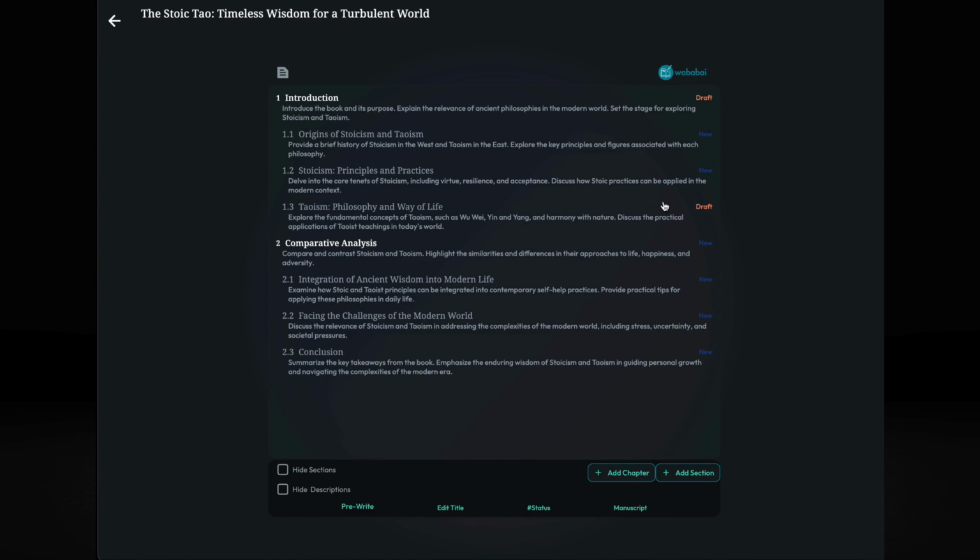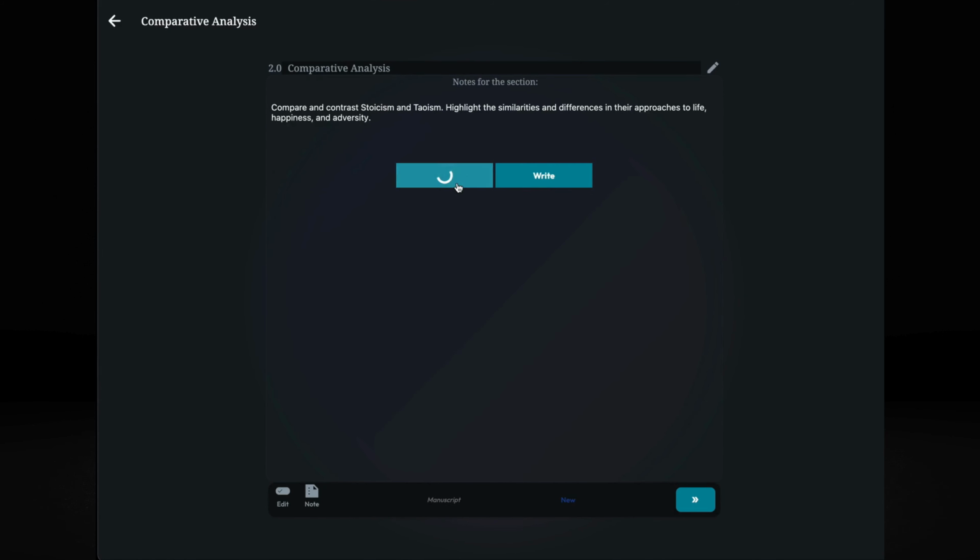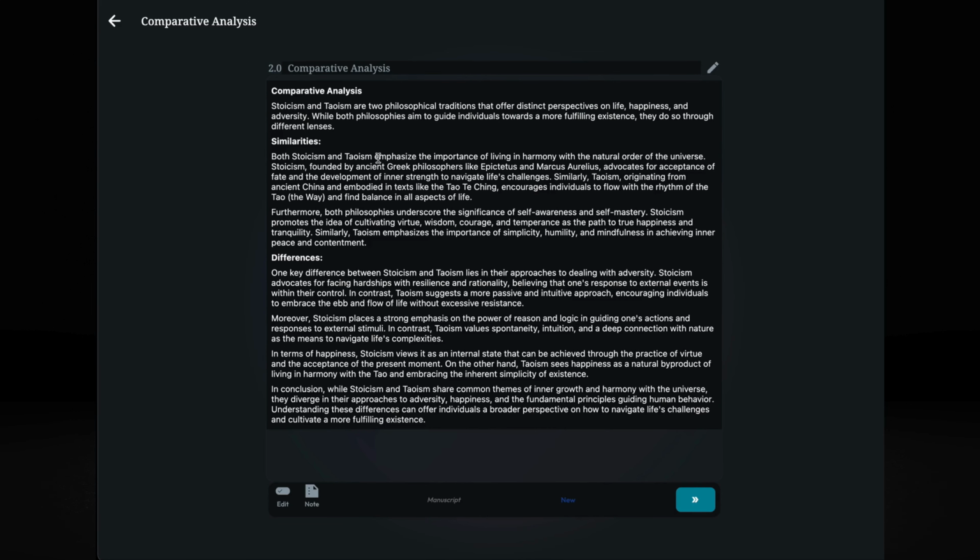Once I edited it, if I don't do anything, it will not keep it as draft, right? But if I do it, it will change it to draft stage. And actually, for any section, once it's generated, I can change the state if I want. So you could use also the tool to review your first manuscript, right? This is okay. This is the comparative analysis.